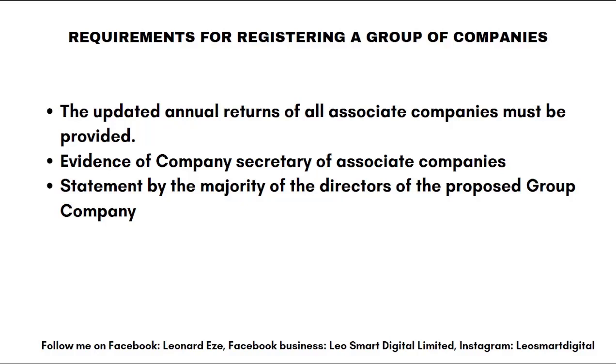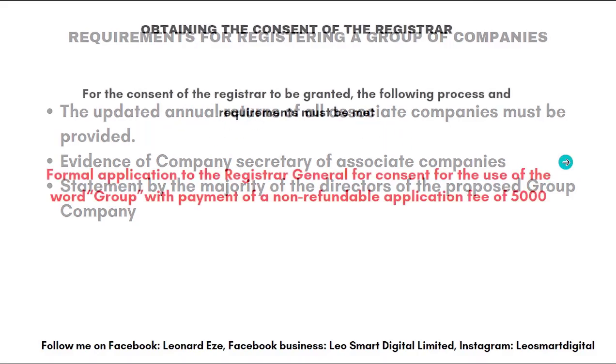Then evidence of company secretary of associate companies. Yes, evidence of them agreeing that this group will have a higher share capital than that of each of the associate companies. Then a statement of the majority of the directors of the proposed group company. So this statement is also stating that this group will have greater share capital than the associate companies.